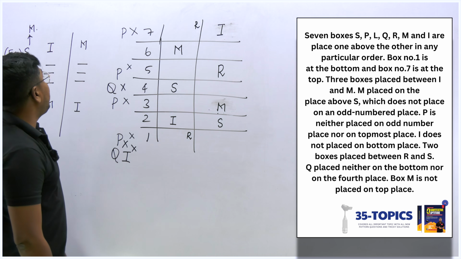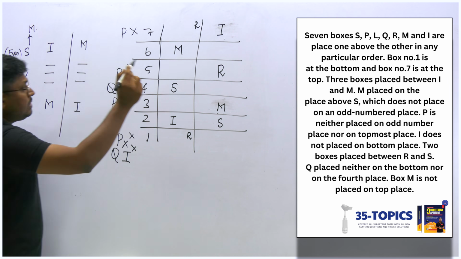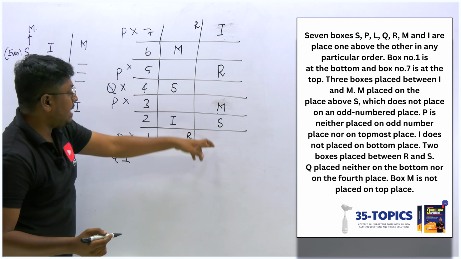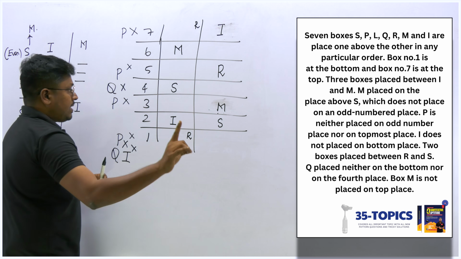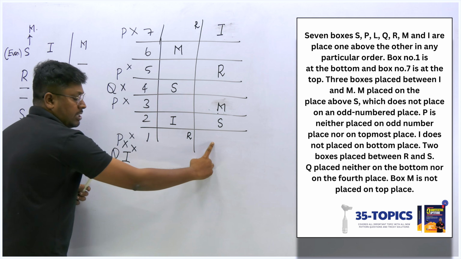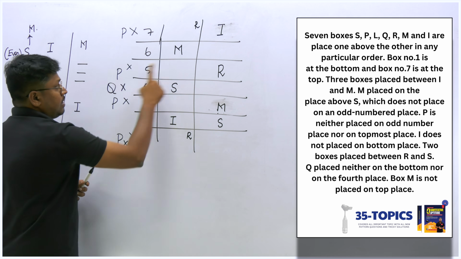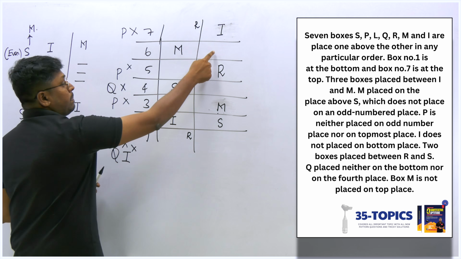And then the remaining points they have mentioned are about R and S. Okay, I think let's do one thing. We still have some more letters remaining, so just listen here. I should fix P, right? We know that P is not at the bottom, so P is not fixed here. So there are two places where I can fix P: either here or here.